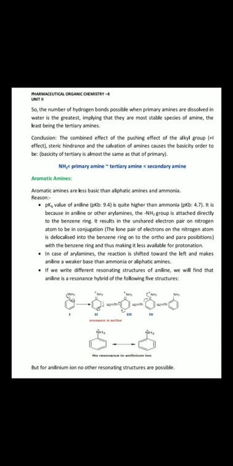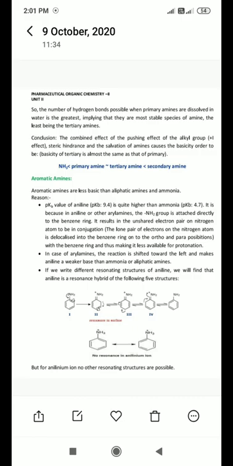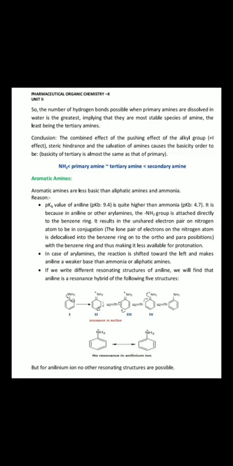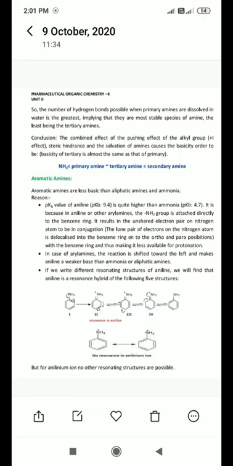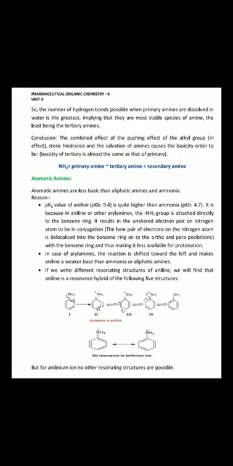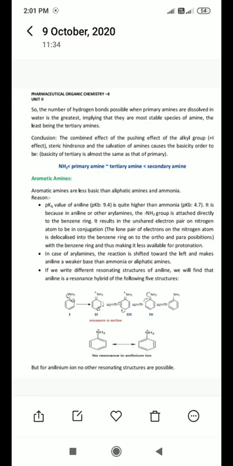As this delocalization happens, the lone pair is delocalized into the benzene ring onto the ortho and para positions, thus making it less available for protonation. Means more resonance structures have formed and it is less available for protonation.